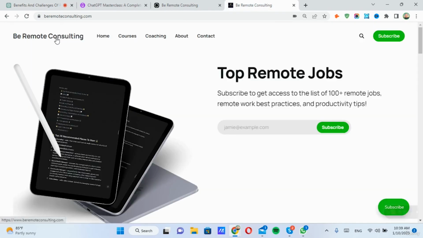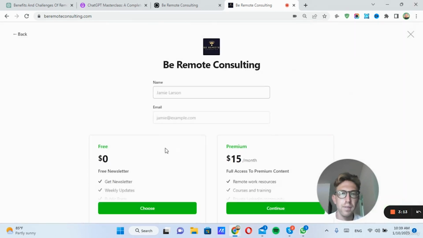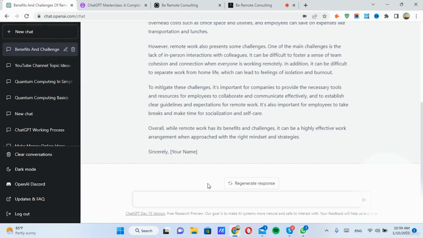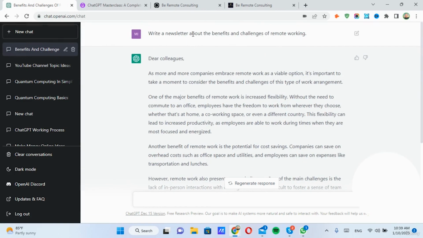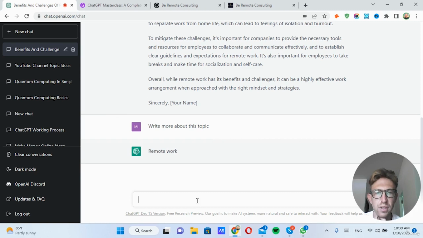You can then copy it and put it into your own newsletter website, such as I've done here, where they can subscribe. If they enter their email address, they can get the free newsletter, or they can choose to pay a premium and pay a certain amount per month. So that's how you're actually going to be making money from your newsletter over the short to long term. So simply doing this, we can also say, write more about this topic, and it will remember what is already typed.